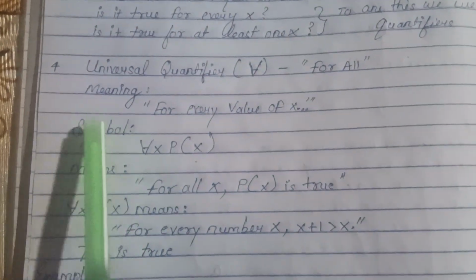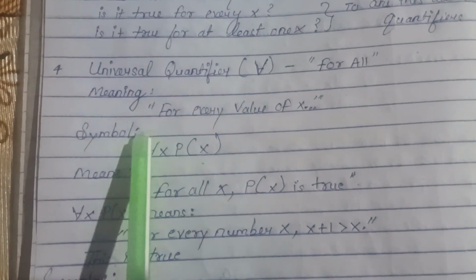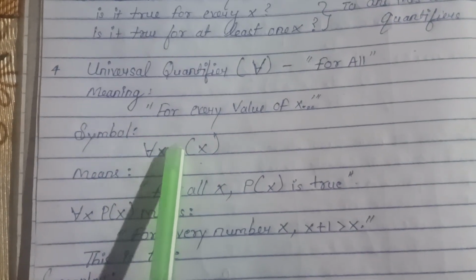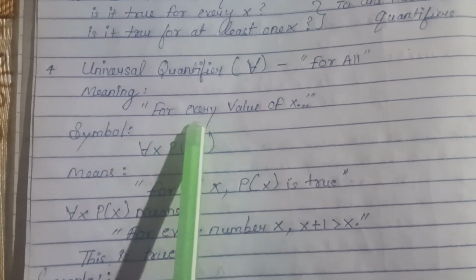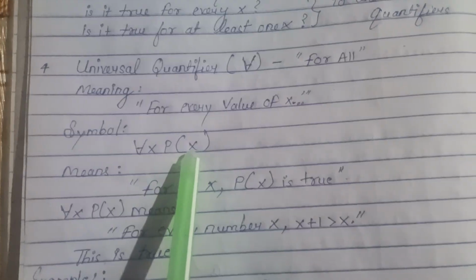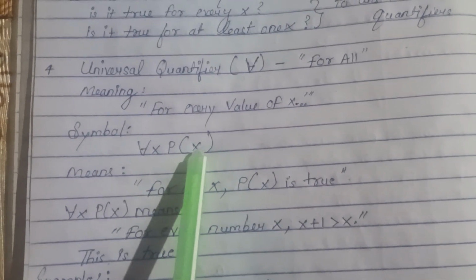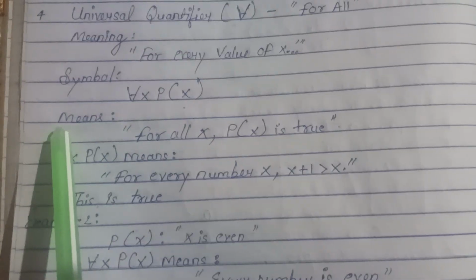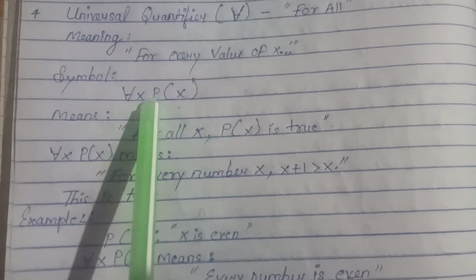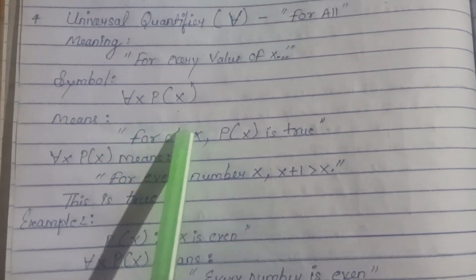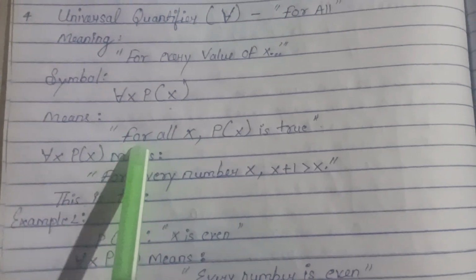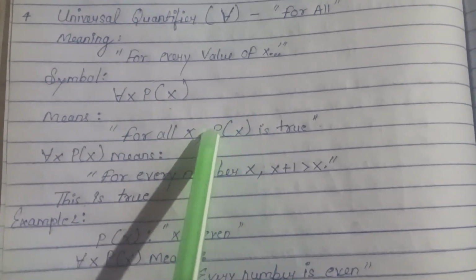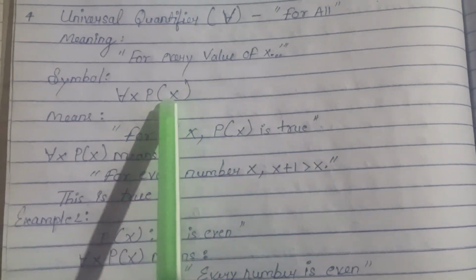Let's see the symbol. This is the universal quantifier with x, and this is the propositional predicate P(x). It means for all x, P(x) is true.